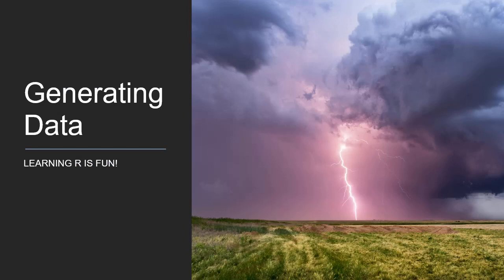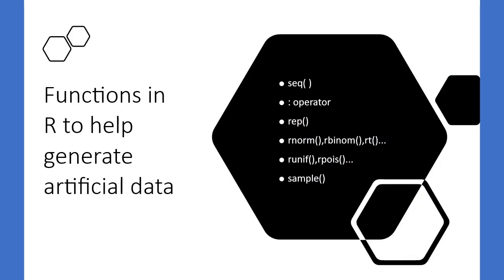In the past videos, we have covered core R features starting from atomic data types, basic data types such as vectors, lists, matrices, arrays, and data frames. We have seen the control structures in R and how to write functions. In the last video, we have seen what data sets are and how they help us to experiment with our R knowledge. In this video, we will see how to generate our own data for testing our code. We will cover functions of R such as sequence, repeat, rnorm, runiform, and sample, etc.